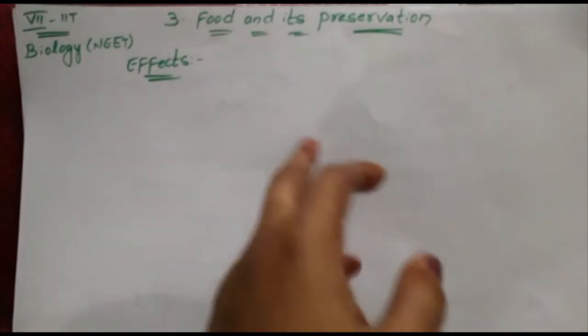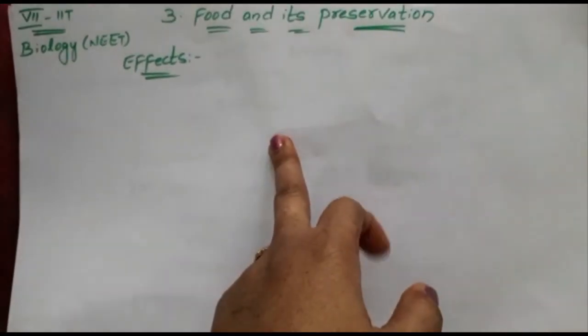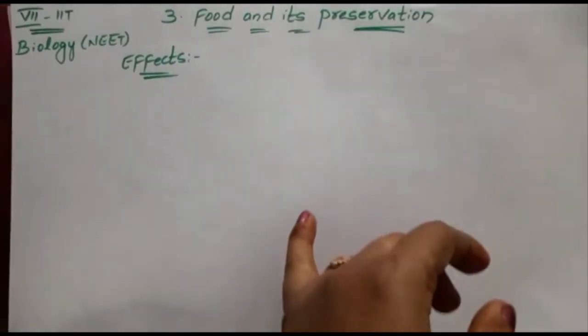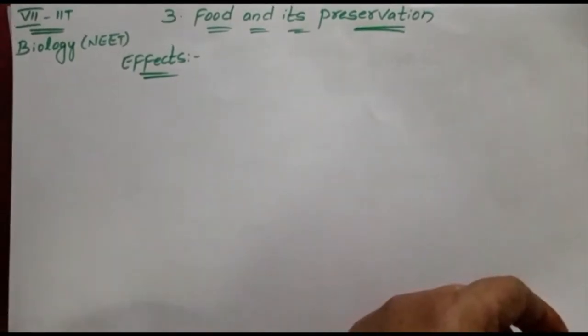Some foods will have the expiry date on the backside.